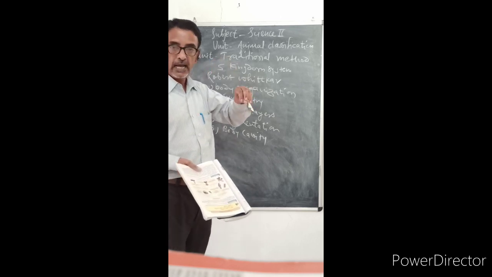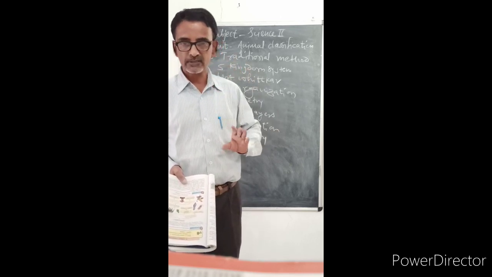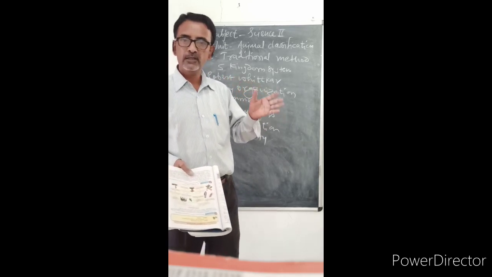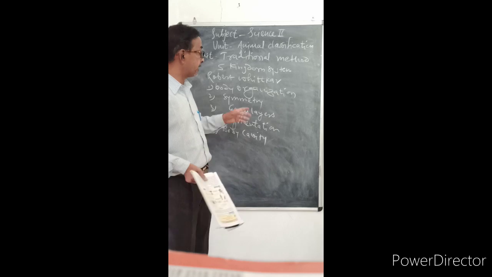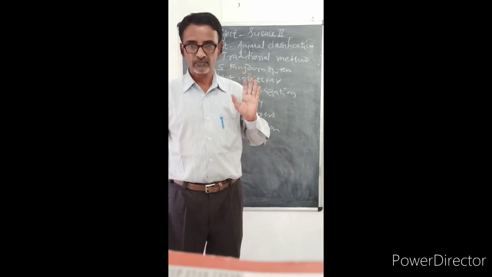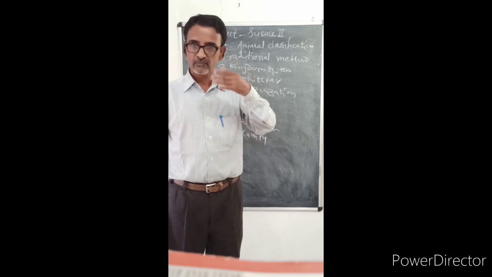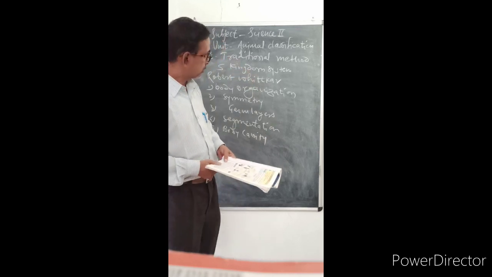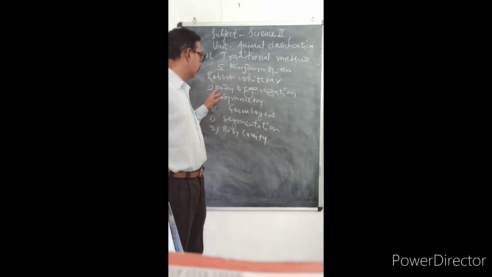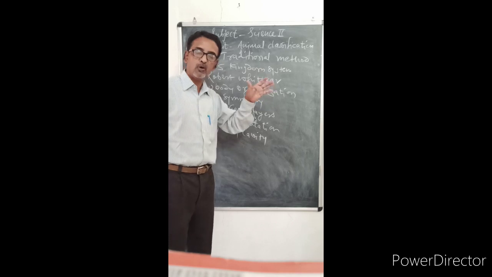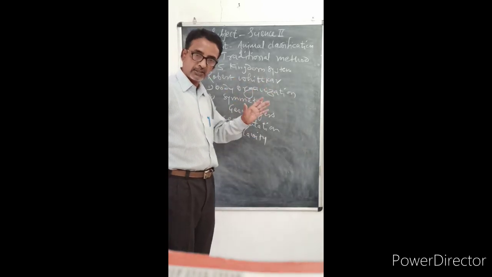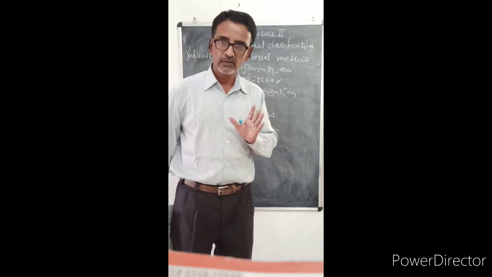Then the next question: on what basis did Aristotle classify animals? His method was called the artificial method of classification. Then which are the criteria for natural method of classification? We have seen 4 criteria. Again you study. So these are questions for homework. And which are the criteria given by Robert Whittaker for the classification of animals? So these are some questions for your homework. Thanks.